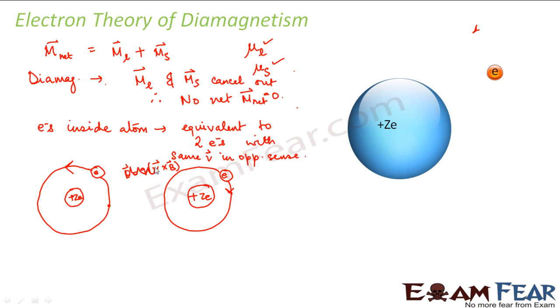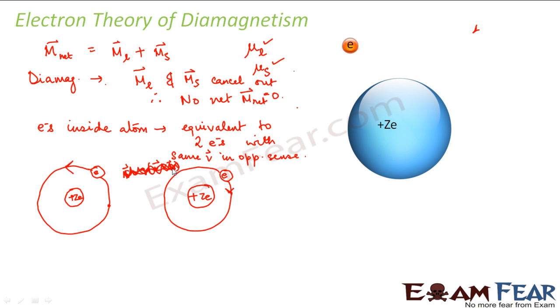Actually, forget about this force part right now, because right now I am not talking about the magnetic field at all. I just talk about when no magnetic field is applied, what happens in a diamagnetic substance. In a diamagnetic substance, the orbital magnetic moment and the spin magnetic moment of each atom cancel out. Therefore, the net magnetic moment of each atom is equal to 0.